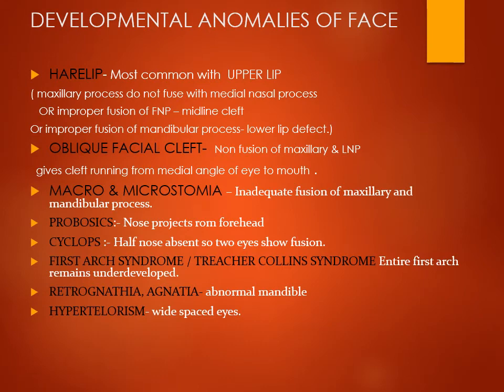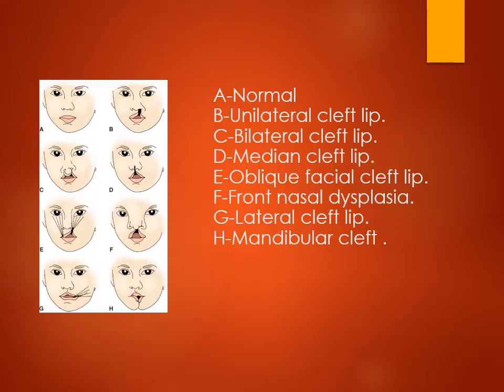So let's see these anomalies on diagrams. The first one is the normal, well fusion of structures. Then this is unilateral cleft lip. This is due to improper fusion between the maxillary process and medial nasal process. Okay. Then we have a bilateral cleft lip. The bilateral cleft lip is due to improper fusion of the medial nasal process with the frontonasal process.